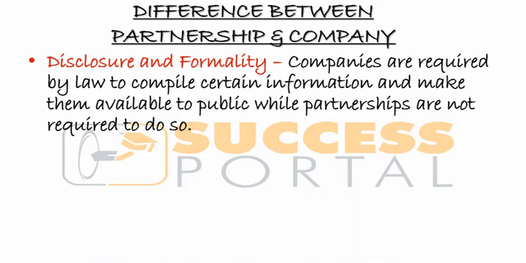But with a partnership, you're not required to do so. So that's another difference. It means you cannot run something that is not transparent. If you want to keep things to yourself as a business, with a company people get to know, because it is required by law to disclose